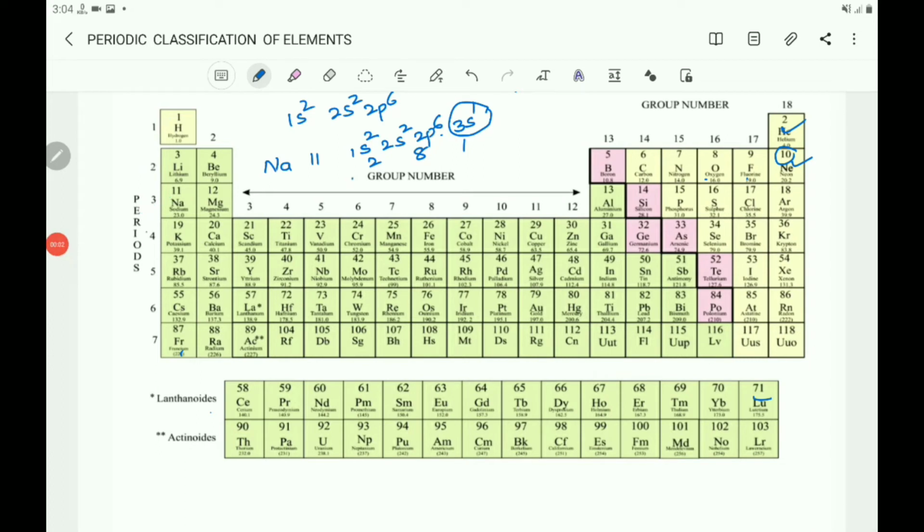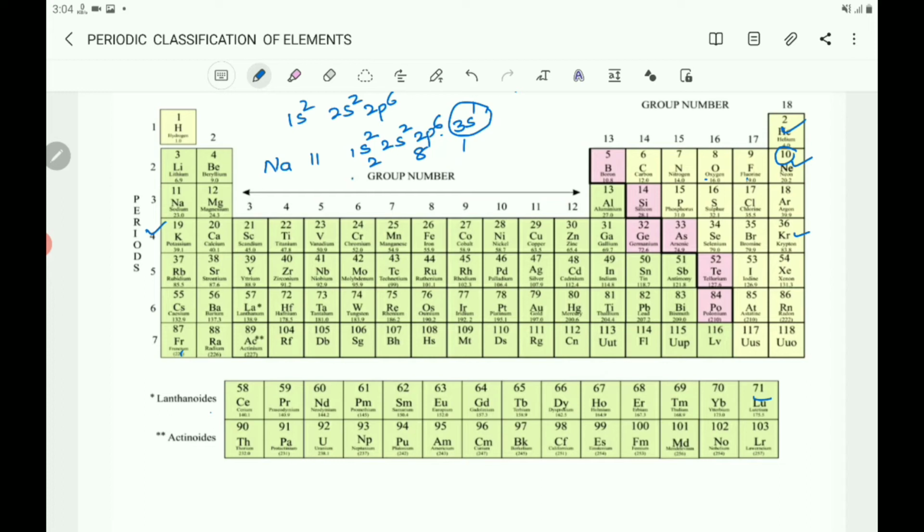Next, here, the fourth period. Fourth period means all these elements are having 4 shells. Here in the fourth shell, electrons start to fill from potassium and end at krypton with atomic number 36. So in the fourth period, all the elements are having 4 shells.